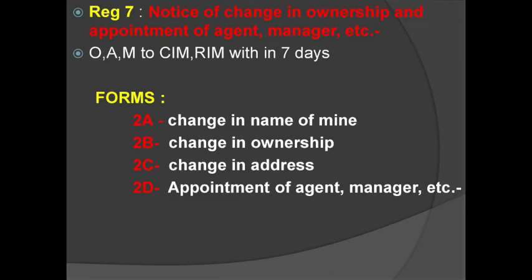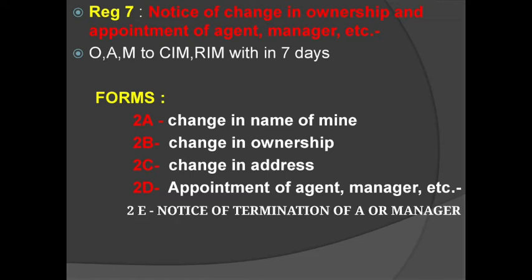So what 2B is saying is change in ownership. If the ownership of a mine is changed, then the owner, agent, manager should submit the form within 7 days. Same like 2C, change in address, and 2D is appointment of agent, manager and so on. 2E is termination of agent or manager. So these forms explain regulation number 7, and there are 5 forms in regulation number 7, which are given briefly. So next is regulation number 8.